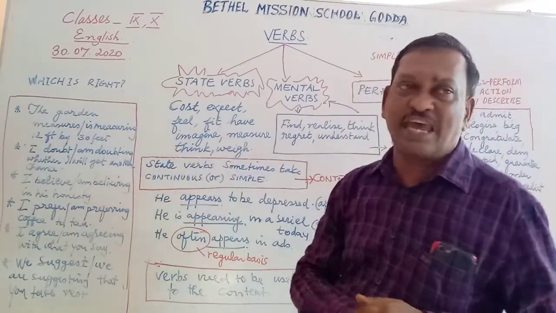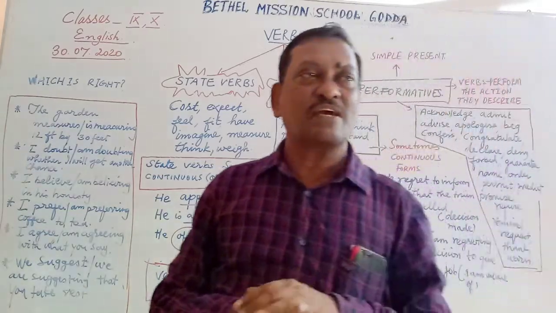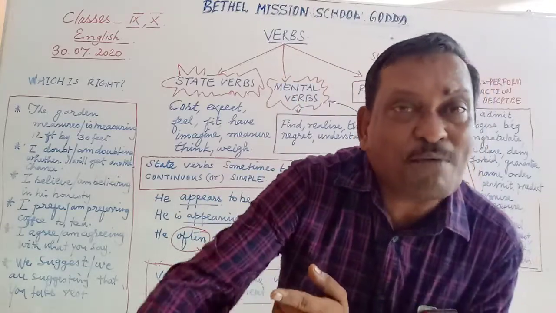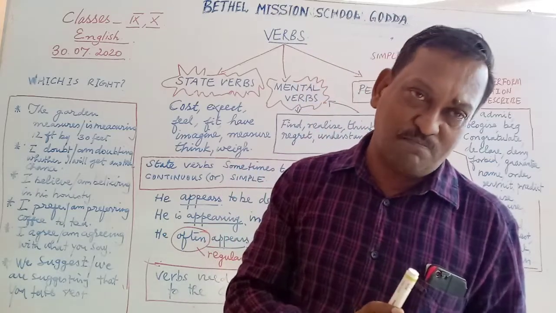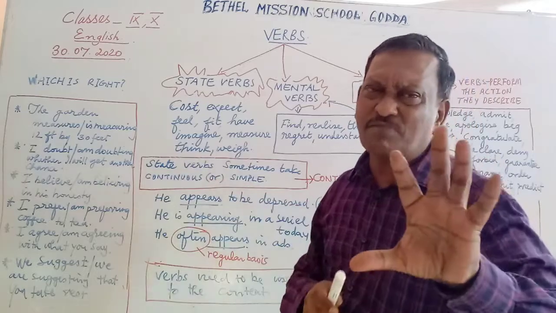Think. Let us take this verb, think, for example. I think you are making a mistake. This is a correct usage of the verb. But if I say, I am thinking you are making a mistake, we have not made the correct use of the verb. I think you are wrong. Or, I think there is something in what you say.